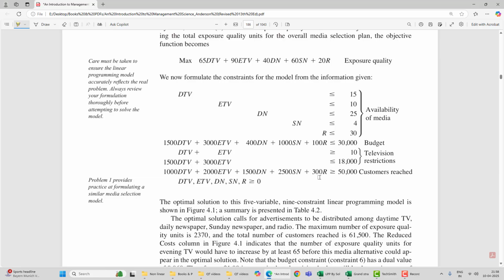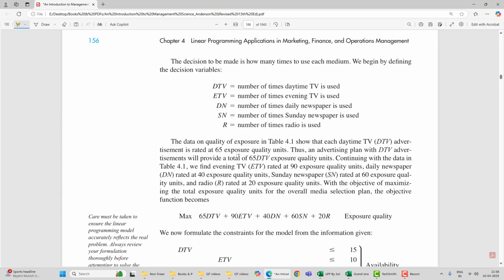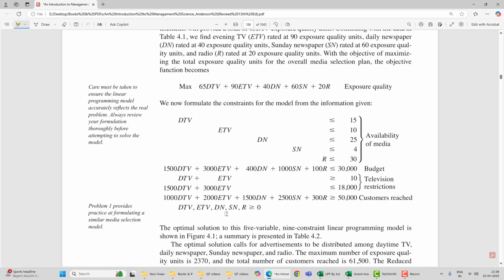Then at least 50,000 customers should be reached, so here we use the potential customer reach column. And all these variables should be non-negative, they cannot be negative. So this is my model: this is the objective function, and these are the constraints.